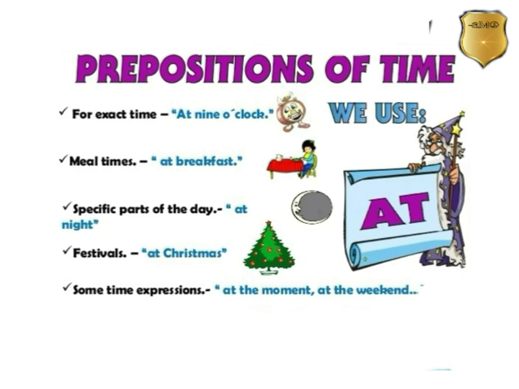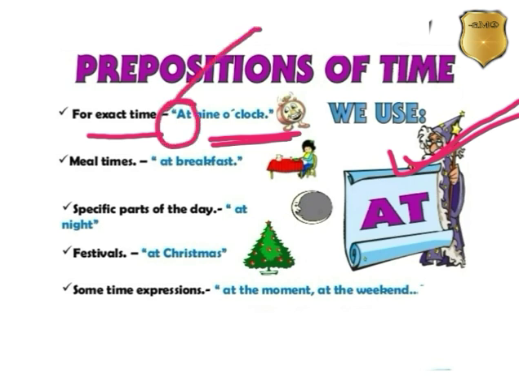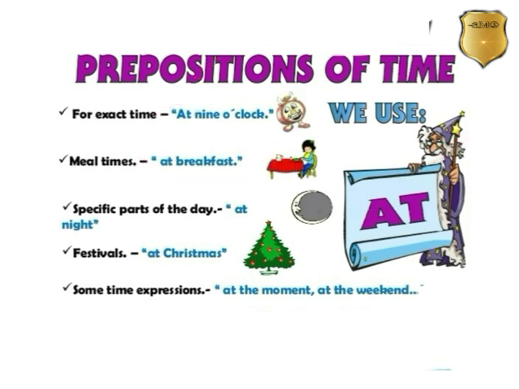Next, prepositions of time, the preposition "at". We use "at" for exact time, that means clock time. What is clock time? Like 9 o'clock, 8 p.m., 10 p.m. These are all called clock time or exact time. For example, I went to school at 8 o'clock. So 8 o'clock is clock time, then "at" is used. Meal times, you all know very well: breakfast, dinner, lunch. For these we use "at".